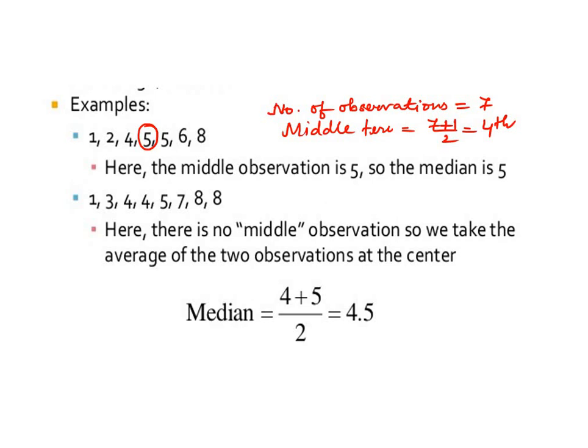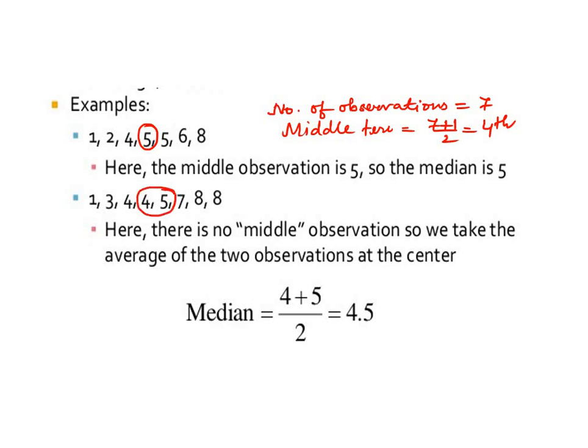See here, the data were already arranged in ascending order. In case it was not arranged, we first have to arrange it in ascending or descending order, then do this. Similarly, for the next example, we have this data: 1, 3, 4, 4, 5, 7, 8, 8. Here there is no single middle term, since the number of observations is 8. So we have two middle terms, 4 and 5.